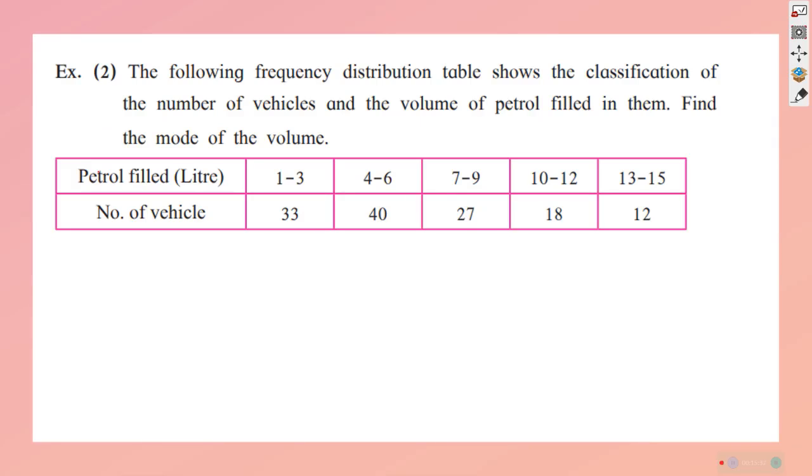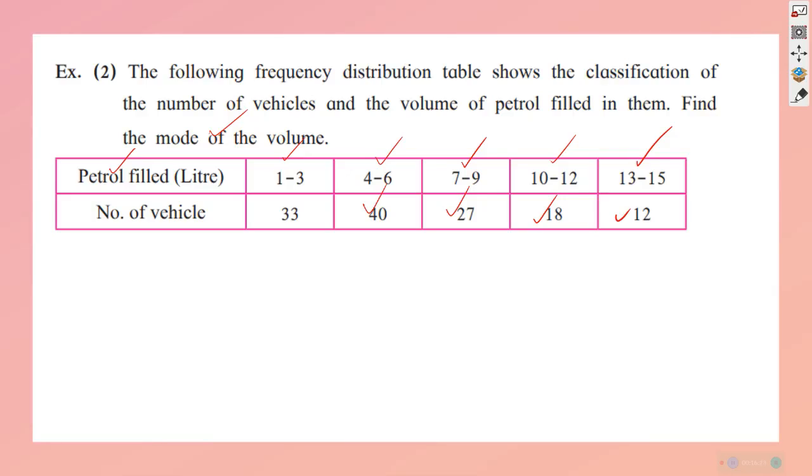Here, how much petrol is filled in a vehicle? 33 vehicles fill 1 to 3 liters of petrol, 40 vehicles fill 4 to 6 liters, 27 vehicles fill 7 to 9 liters, 18 vehicles fill 10 to 12 liters, and 12 fill 13 to 15. From this you are asked to find the mode of the volume of petrol, that is, whether it is 4 to 6 or 7 to 9 or 10 to 12, which particular volume of petrol most people normally fill.